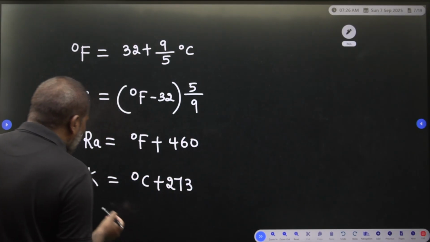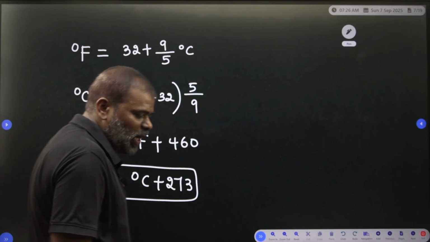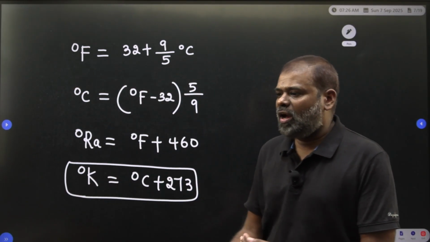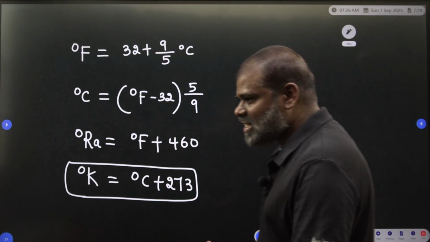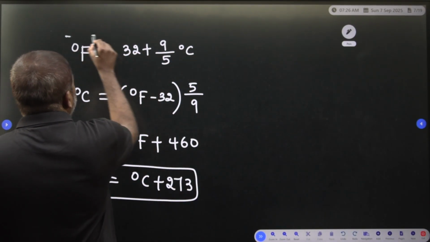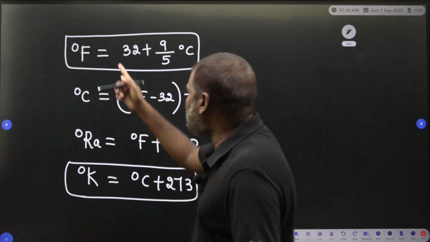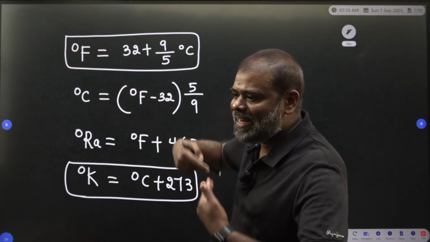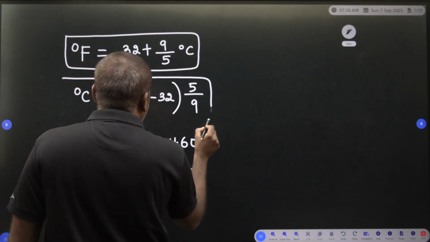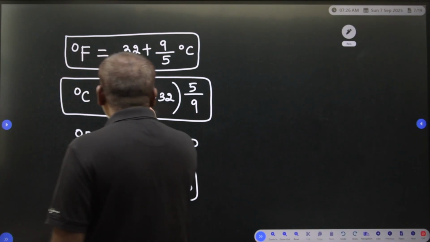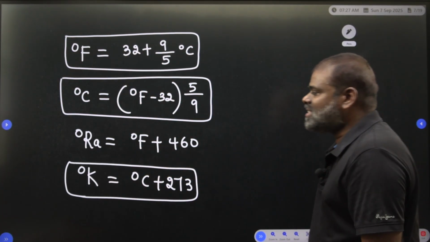So this formula I have to use many times. We have to convert into degree Kelvin in our problems after some time. Clear? These are the very, very important formulas. If they give the degree centigrade, by using this formula you have to calculate the degree Fahrenheit. If they give the degree Fahrenheit, you have to use this formula to calculate the degree centigrade.